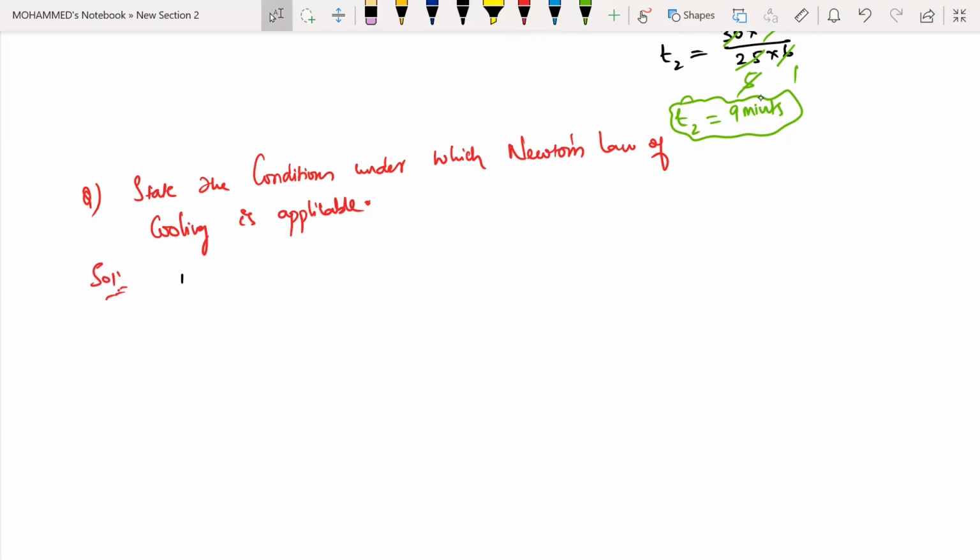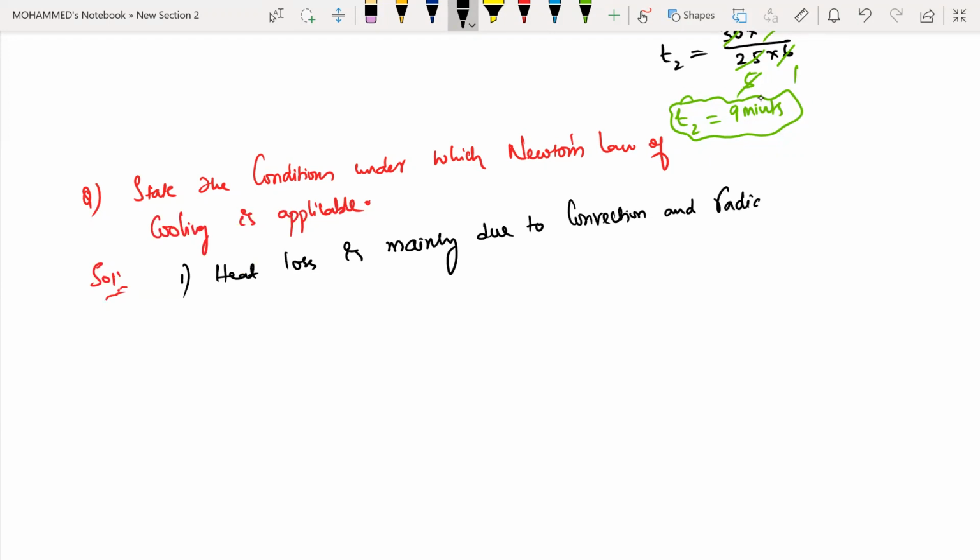For four marks, you need to write these four points. First condition: heat loss is mainly due to convection and radiation. And number two, heat loss due to conduction is almost negligible.